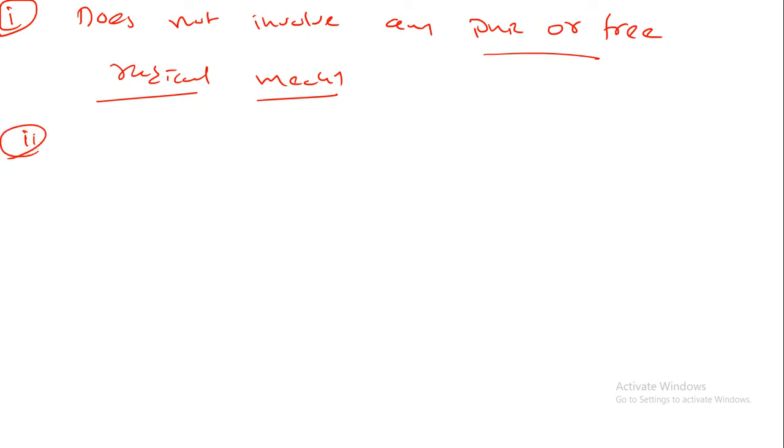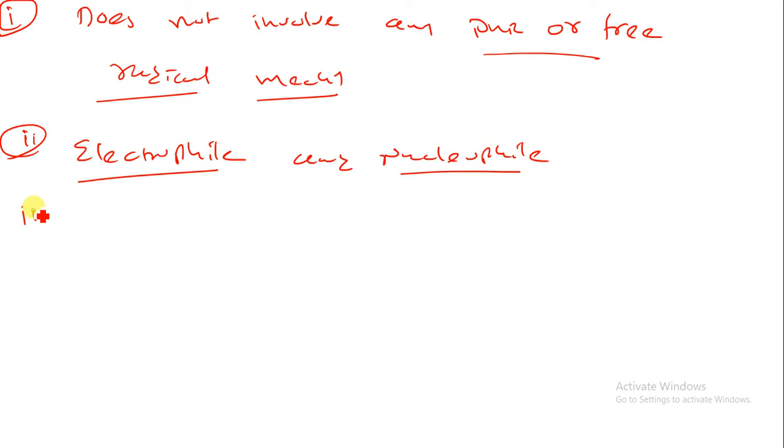Second, they do not carry any electrophile or nucleophile. In a pericyclic reaction you will not find any electrophile or nucleophile.